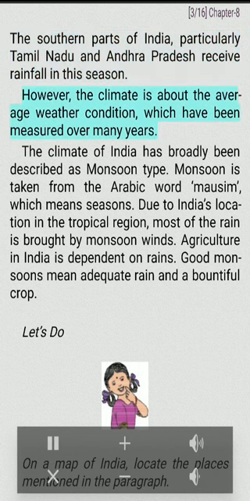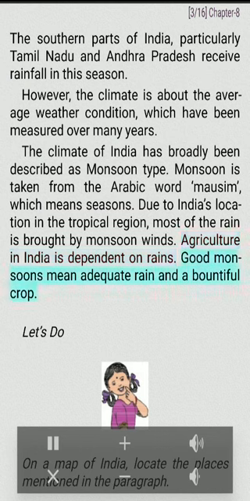However, the climate is about the average weather condition, which has been measured over many years. The climate of India has broadly been described as monsoon type. Monsoon is taken from the Arabic word mausam, which means seasons. Due to India's location in the tropical region, most of the rain is brought by monsoon winds.